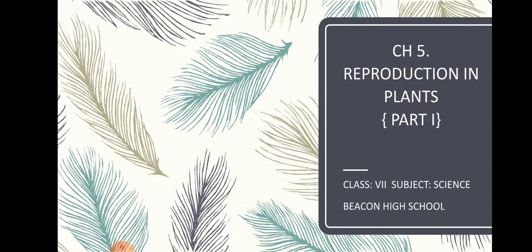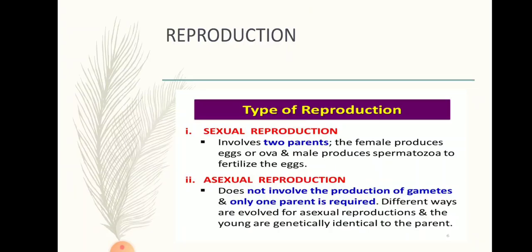So there are various modes by which organisms reproduce, and different organisms reproduce by different modes. All of them do not use the same mode for reproduction. Mostly unicellular organisms just divide into two or more of their kind, while multicellular organisms reproduce either sexually or asexually. So we are going to see different types of reproduction in this particular chapter, and we will put more emphasis on the asexual kind of reproduction that is carried out in plants.